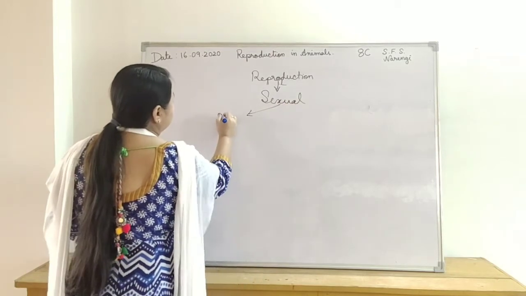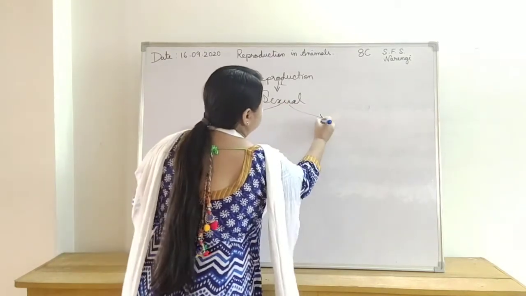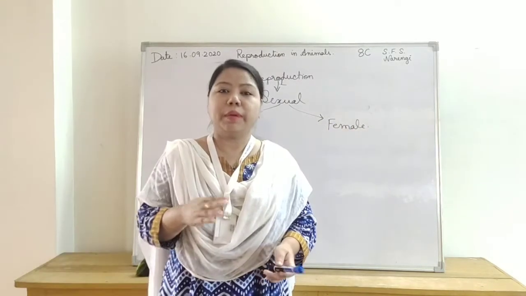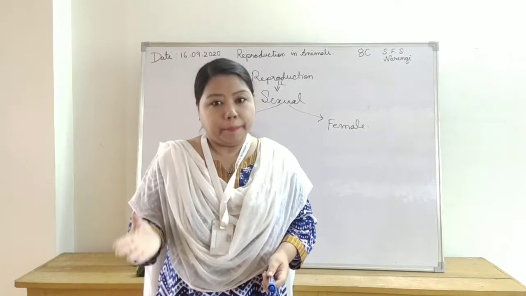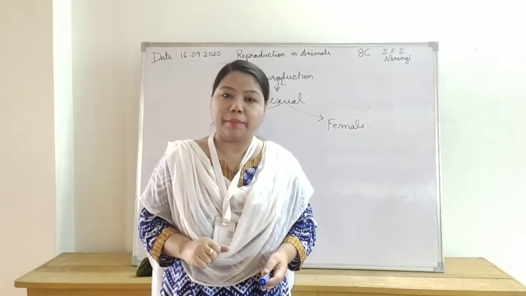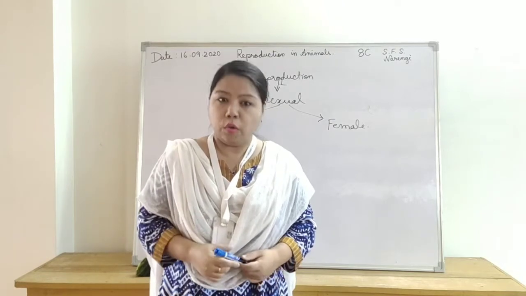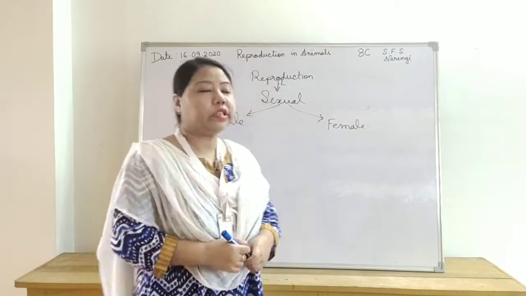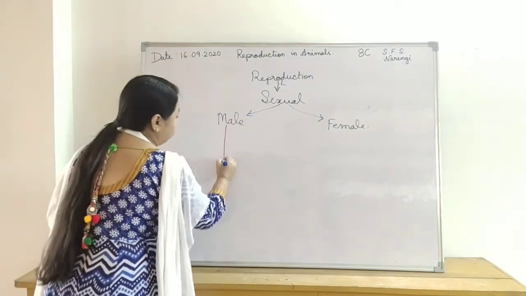The male produces the male gamete called sperm, and the female produces the female gamete called egg or ovum. Now let us look at the reproductive organs of the male.